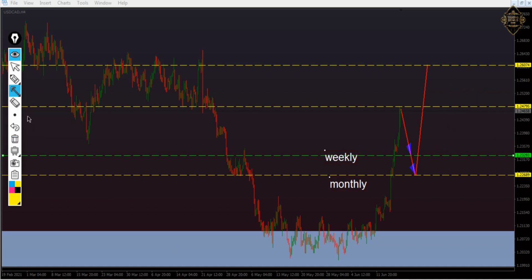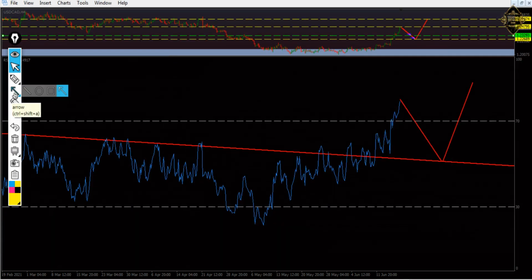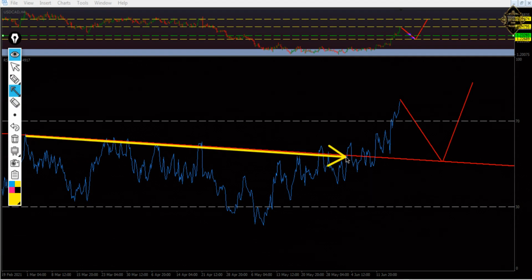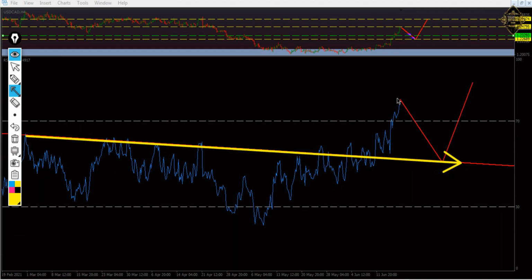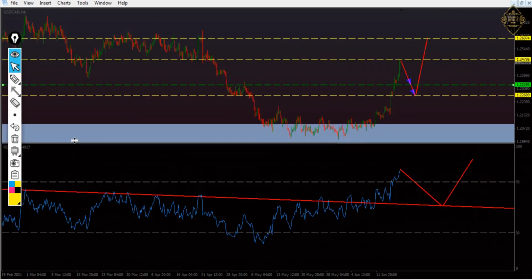Let me analyze the RSI for you, to make the picture more clear. As you see in the RSI, that one is a daily trend line. The RSI here in 4 hours enters the overbought area. So we can buy from here. So it needs to come out and touch that zone. Then from here we will buy, and the target is going to be the oversold area again. I think the picture is very clear.